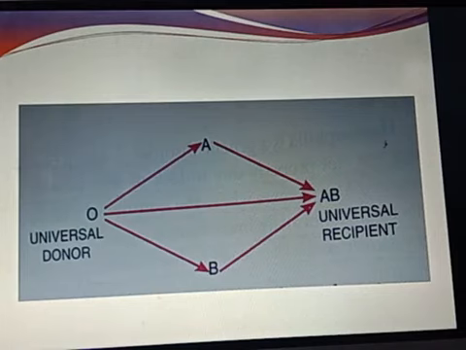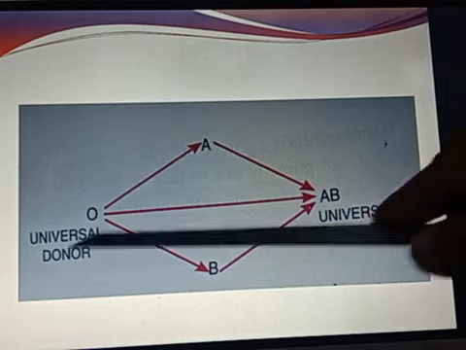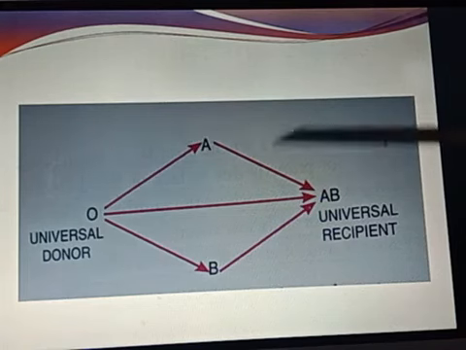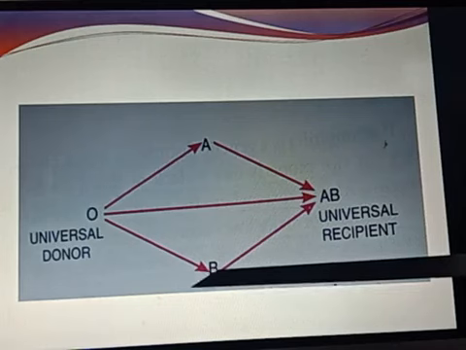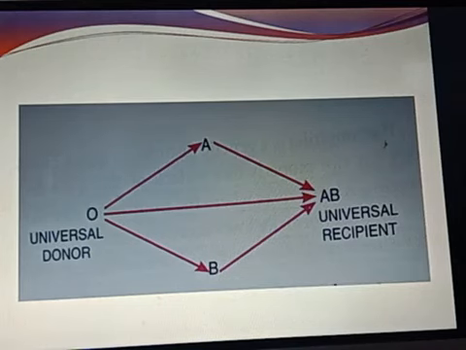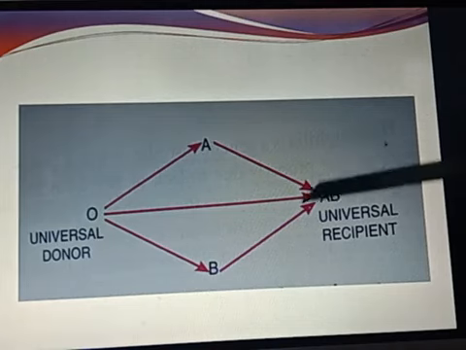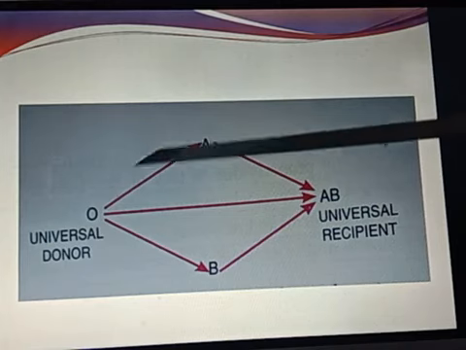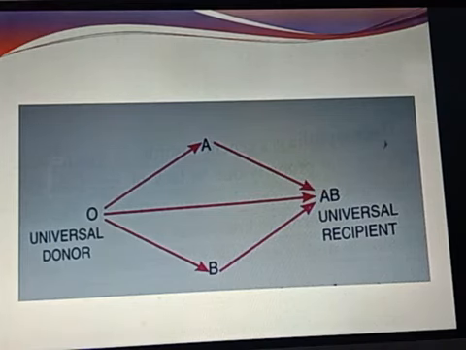Whereas AB can take blood from O, and it can take blood from A, and it can take blood from B also. What is the reason behind it? The reason is AB has both the antigens A and B, whereas in O no antigens are present. Since a person having blood group AB can take blood from all the other 3 kinds of blood groups, it is termed a universal recipient.